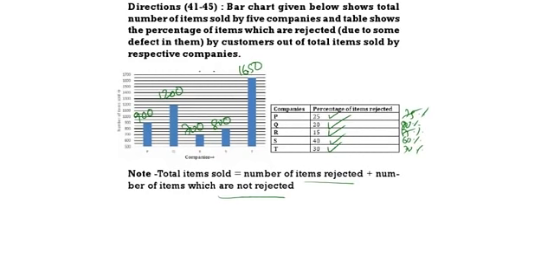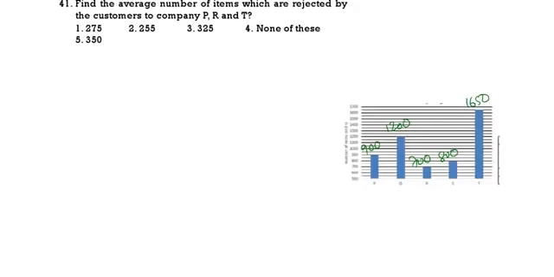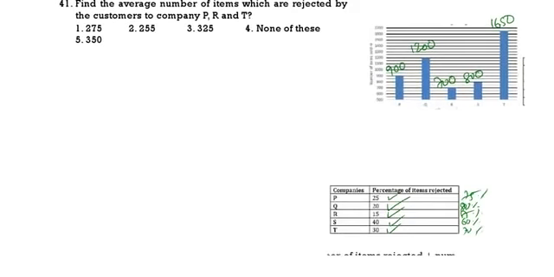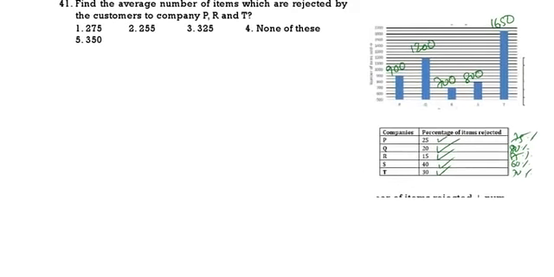Now see the first question. Find the average number of items which are rejected by the customers for P, R, T. So what is the average number of items rejected by P, R, T?